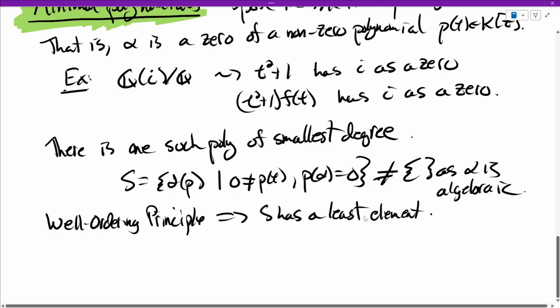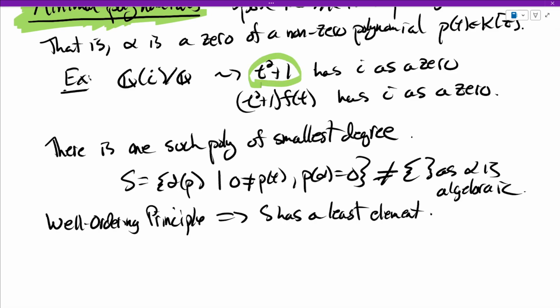Now, in fact, S doesn't have one least element. S has an infinite number of least elements, right? So t squared plus 1 is going to be the least element if alpha was i, but you could have multiplied that by like 2. So 2t squared plus 2 also has i as a root, and it's also a polynomial of minimal degree.